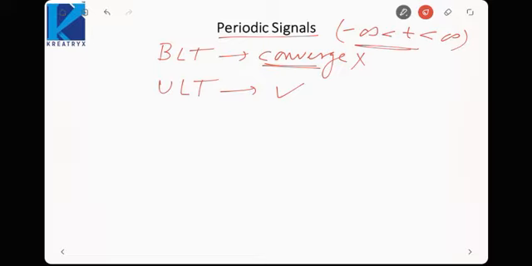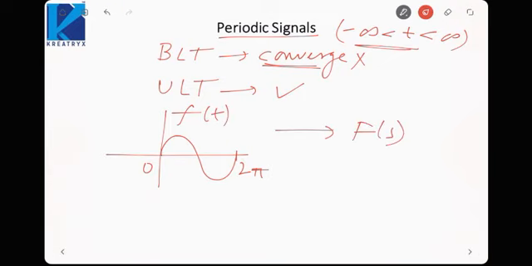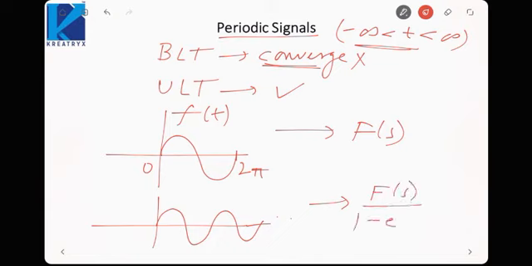Okay. So first of all, how will we calculate this? We will take one period. Suppose I give you sine, we will take only 0 up to 2 pi. We will not consider it as periodic. We will take only one period and find the Laplace transform F(s) of f(t). Then for the periodic signal, it will be F(s) over 1 minus e raised to the power minus sT, where T is the